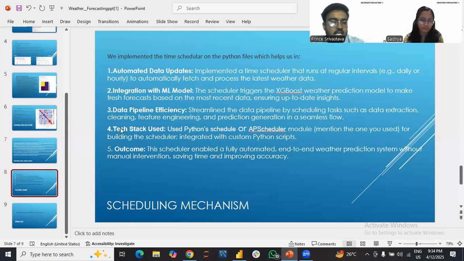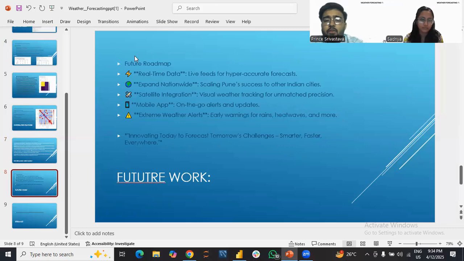Now moving forward to the future roadmap of our project: we implemented weather prediction only for the city of Pune, but in the future we also want to implement predictions for many different cities or countries as well, and we want to expand it nationwide.